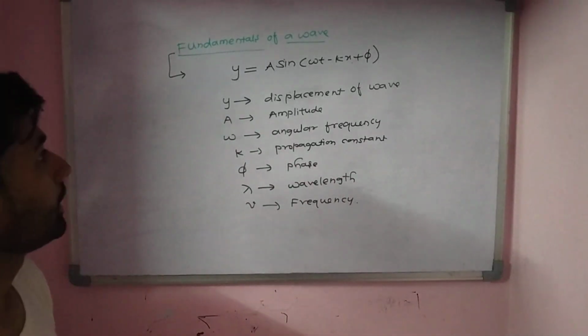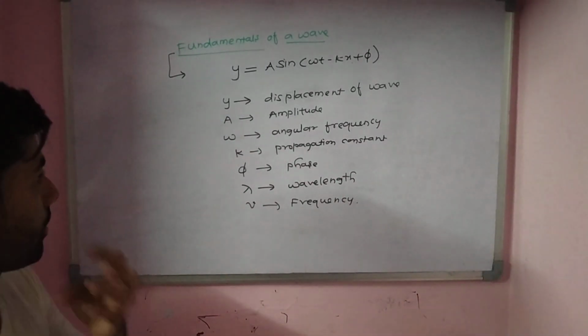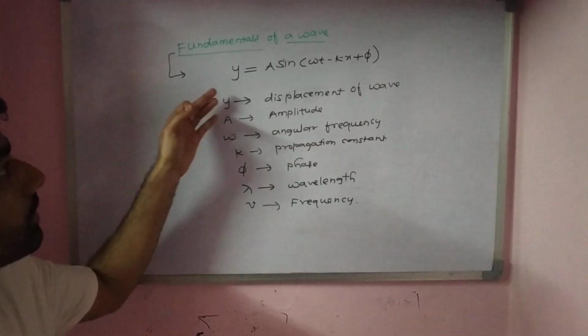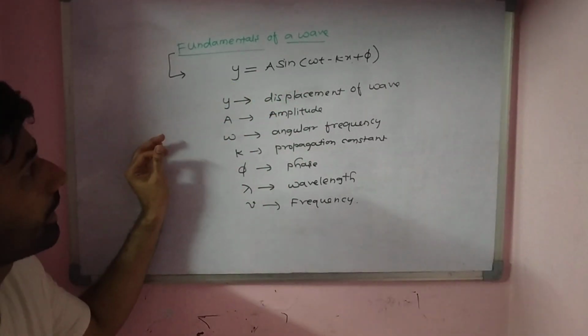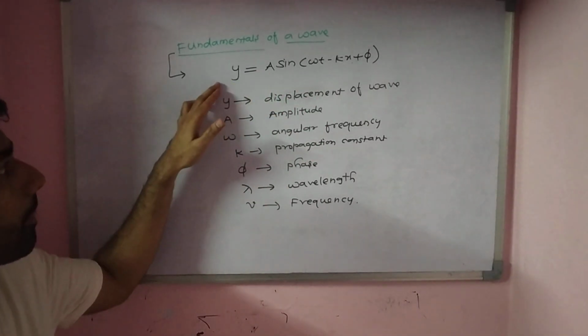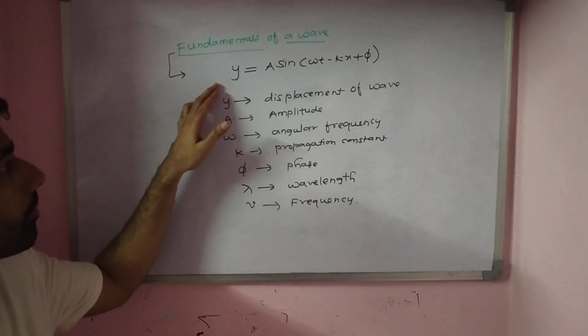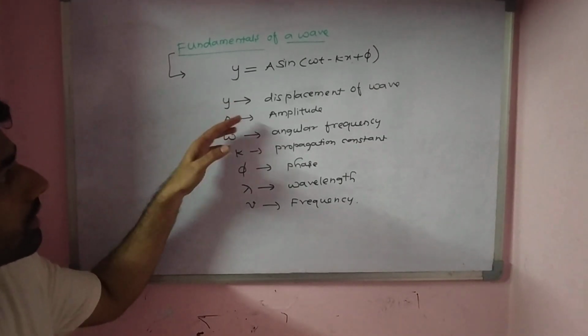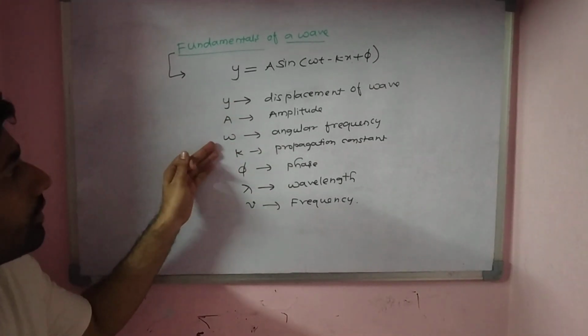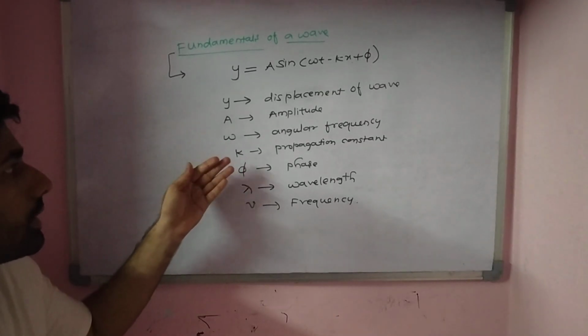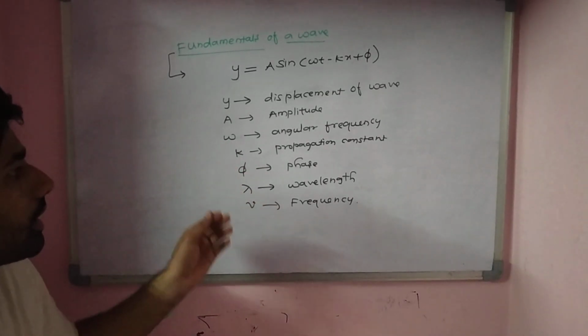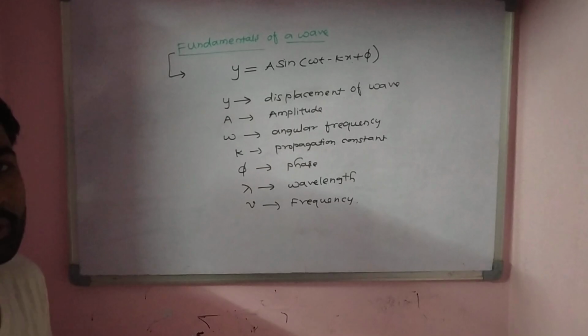So y equals A sine of (omega t minus kx) plus phi is the general solution for a wave equation, where y is the displacement, A the amplitude, omega the angular frequency, k the propagation constant, phi the phase, lambda the wavelength, and nu the frequency.